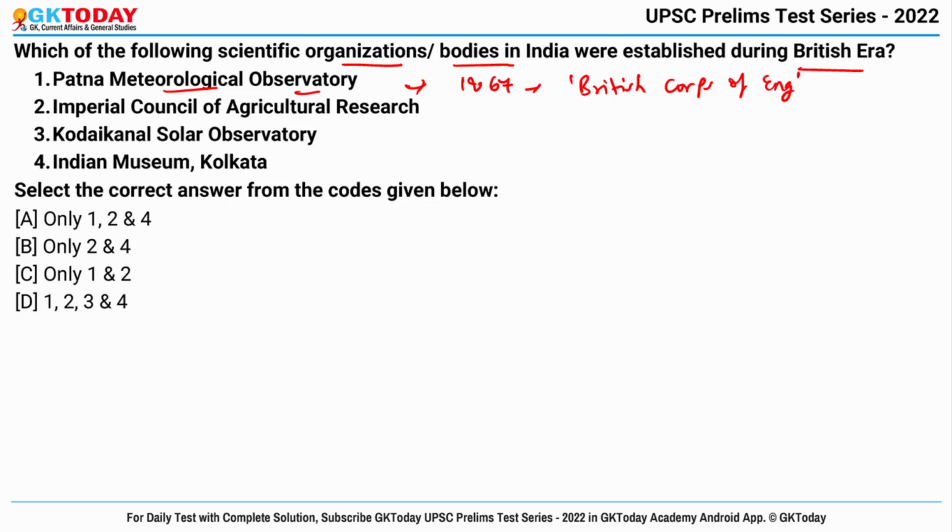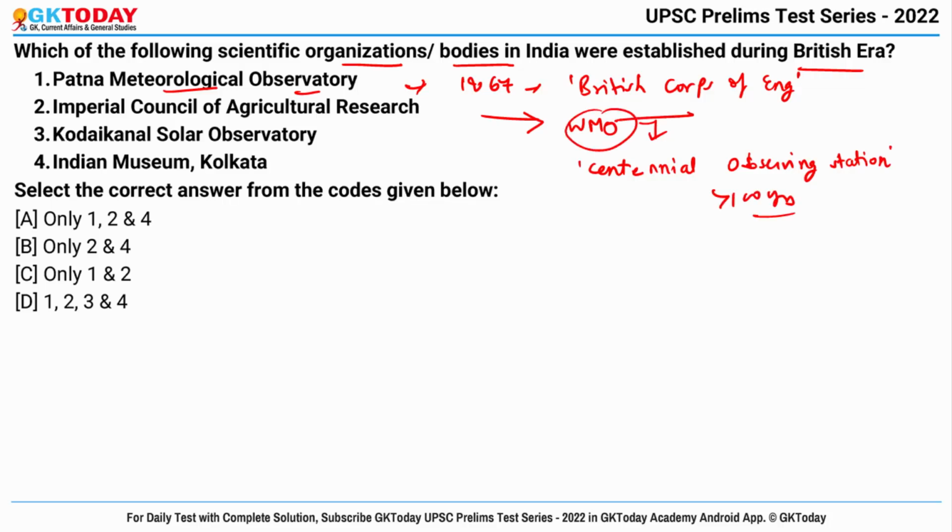And why is it important, why is it in news? Because the World Meteorological Organization has awarded the status of Centennial Observing Station in recognition of its long-term meteorological observations exceeding over 100 years, and the headquarters of WMO lies in Geneva, Switzerland. So yes, this is right.